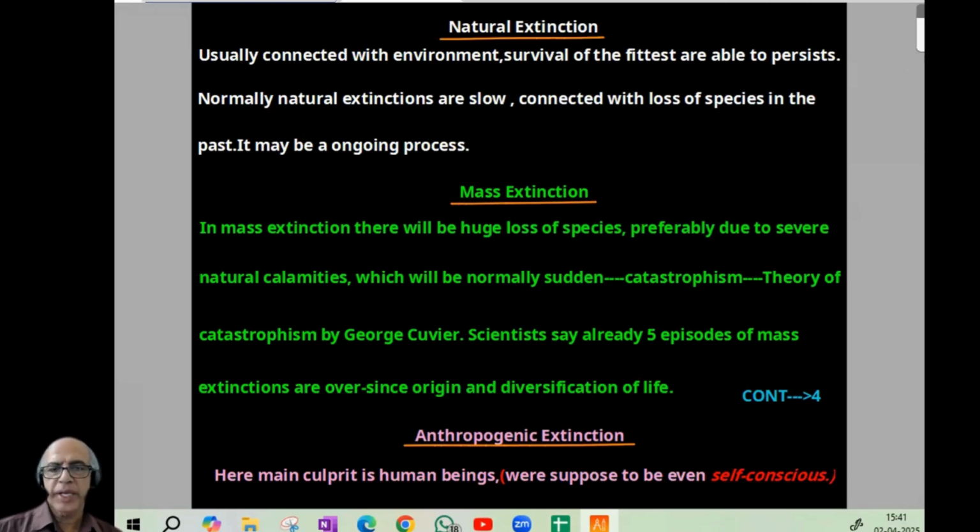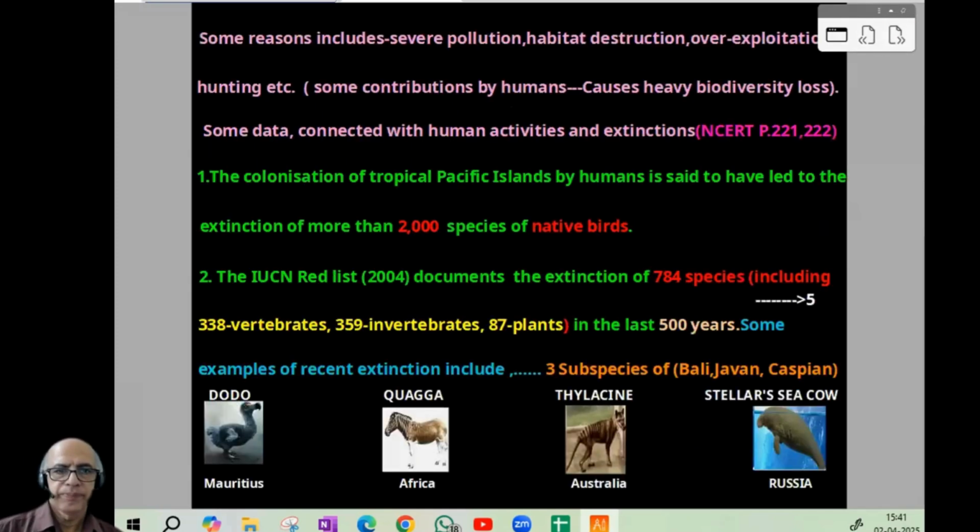Now comes anthropogenic extinction by human beings, purposefully done for their own benefit. Next, a data: colonization of tropical Pacific islands caused the extinction of 200 species of native birds. IUCN Red List: extinction of 784 species. Big data: 338 vertebrates, invertebrates, and 87 plants in the last 500 years. Examples of recent extinction include the dodo from Mauritius, quagga from Africa, thylacine from Australia, and Steller's sea cow from Russia, as the following. Similarly, 3 subspecies of tiger: Bali, Javan, and Caspian.